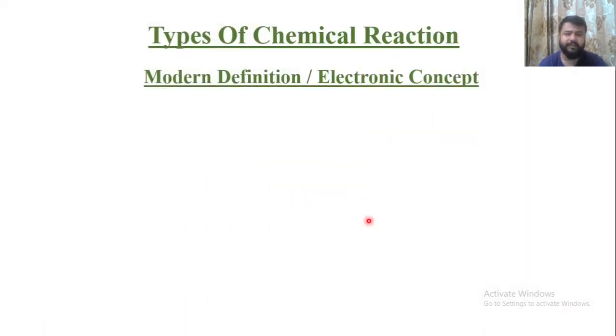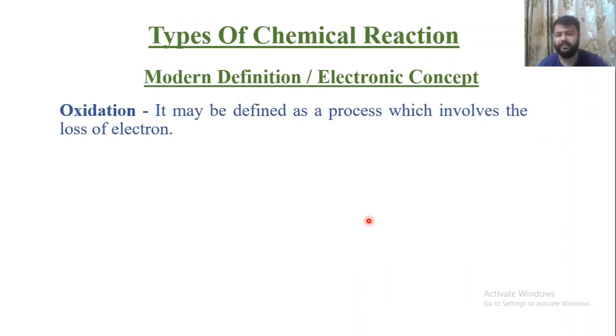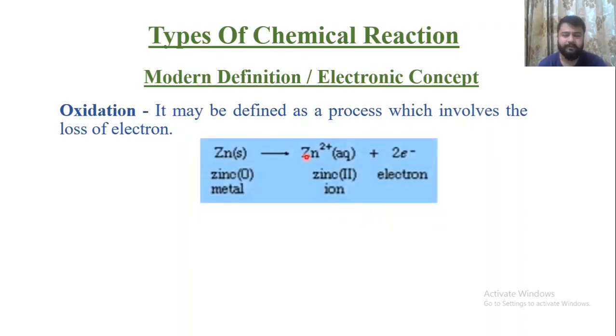Now the modern definition, or electron concept, of oxidation and reduction. Oxidation may be defined as a process which involves loss of electrons. For example, zinc solid loses its electrons and converts into Zn2+ and 2 electrons.